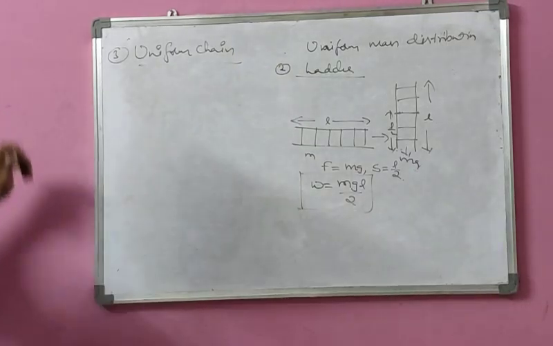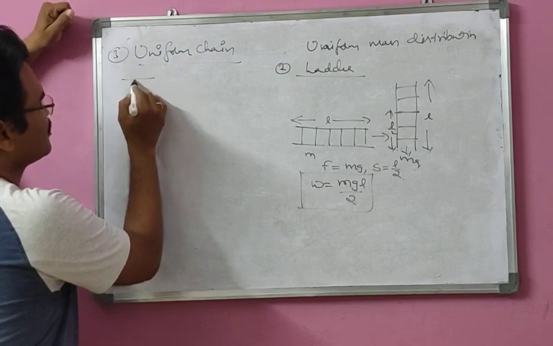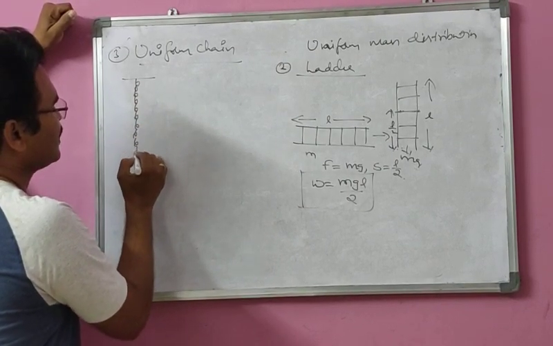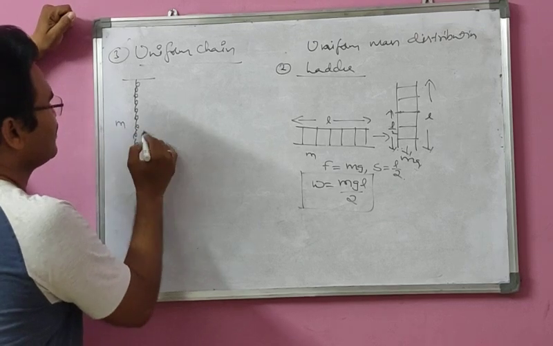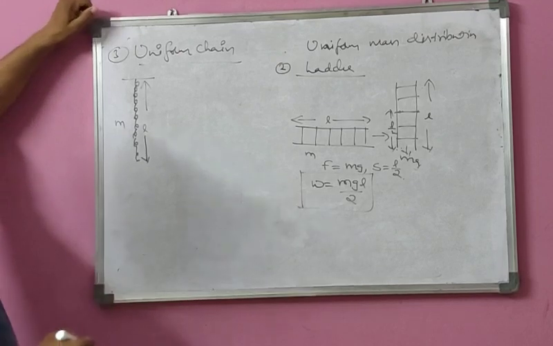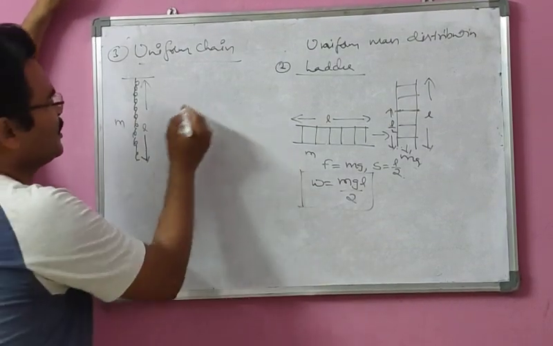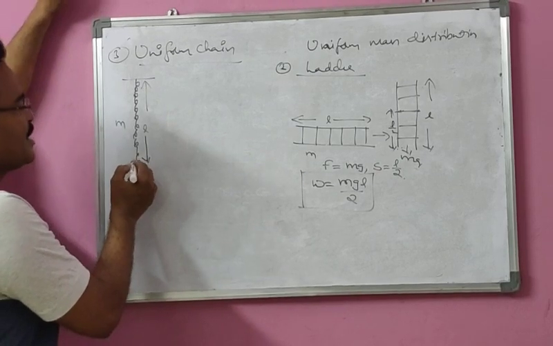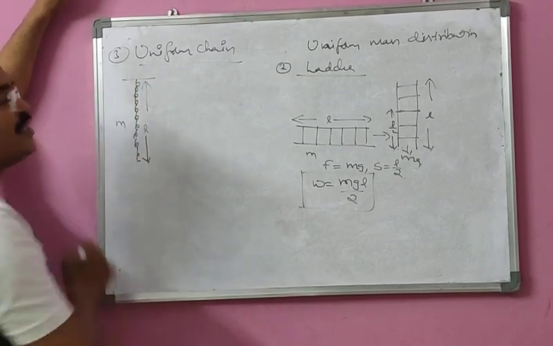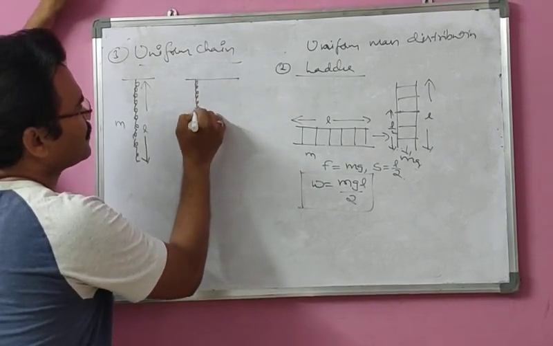uniform chain. Uniform chain means again the mass distribution is uniform here. A chain of length, for example, L and mass M. This is a mass M and a length L, right? Now it is hanging vertically. Its center of mass will be at L by 2. So the free end of this chain is made to coincide with the fixed end so that it becomes like a garland.